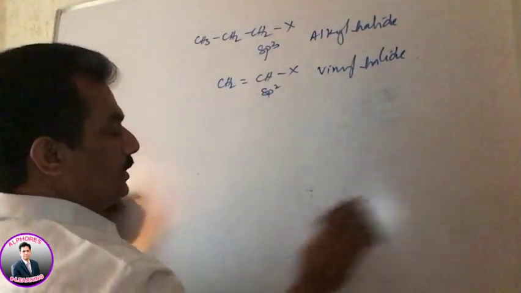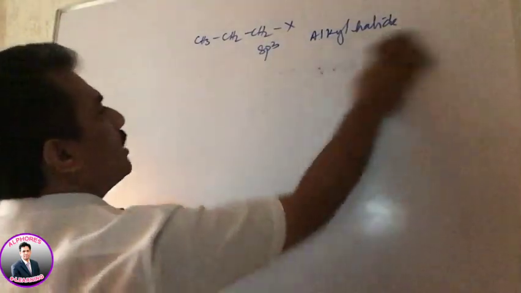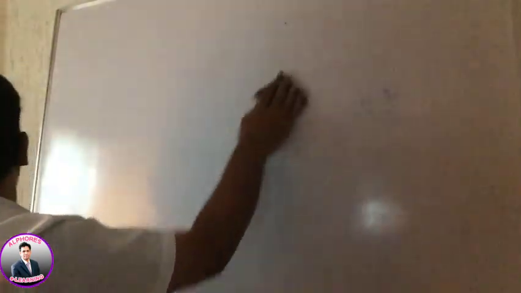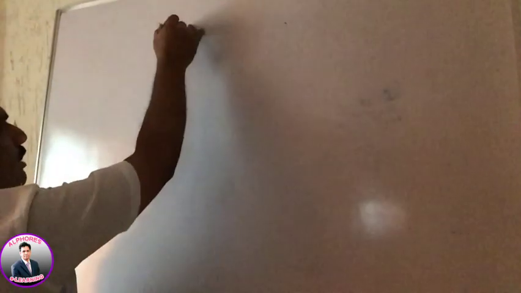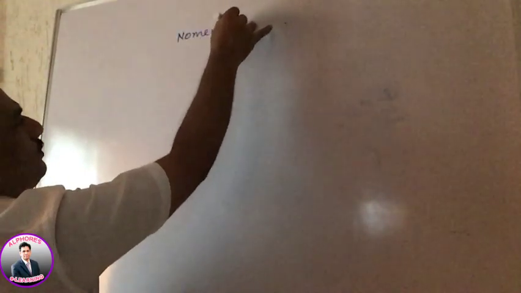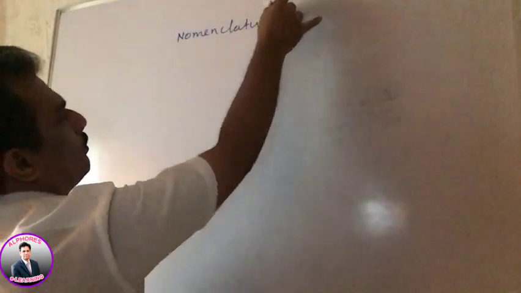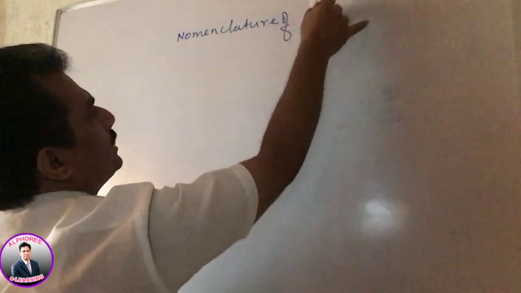When we are considering the naming of halogenated compounds, just remember that naming may be done with the common system or otherwise. Now let me consider this nomenclature of halogenated compounds.